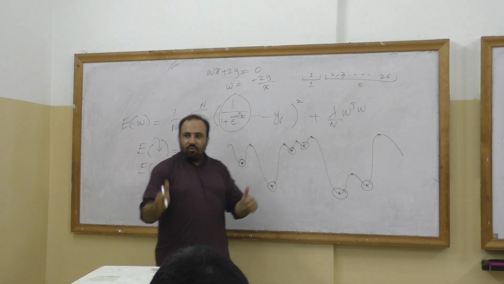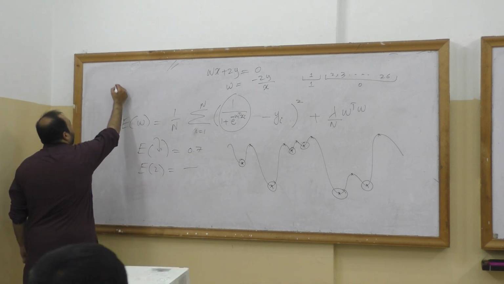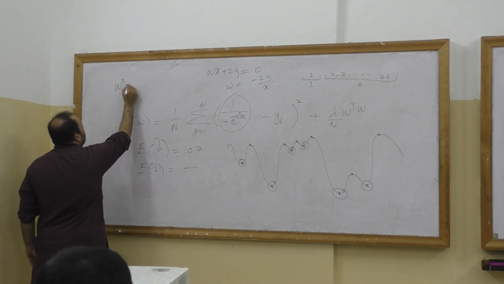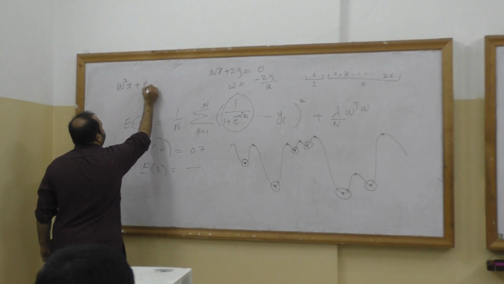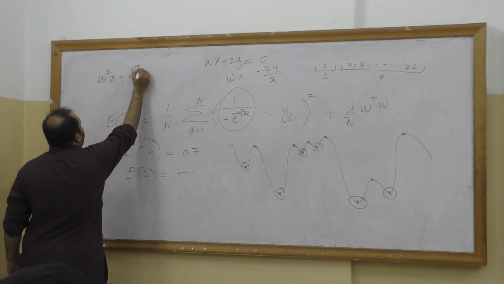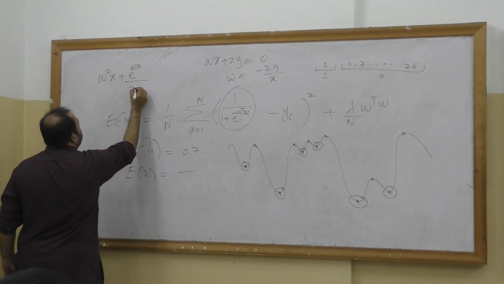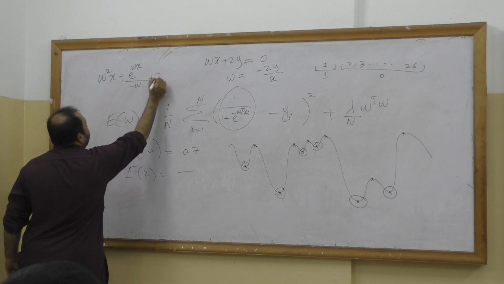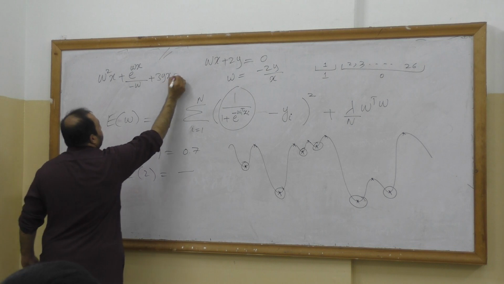Yes? Wow. Okay. Now we have W square x plus e raised to the power wx over minus w plus 3y x is equal to 0.